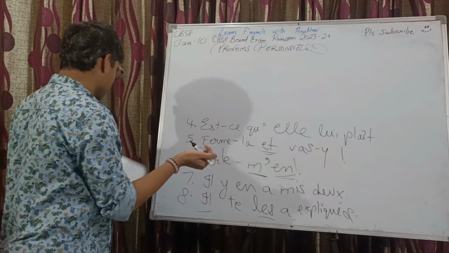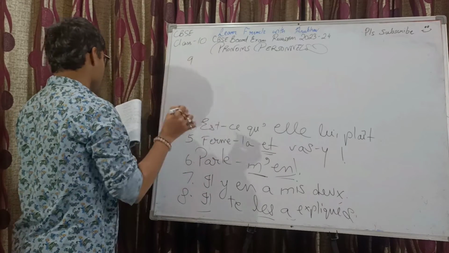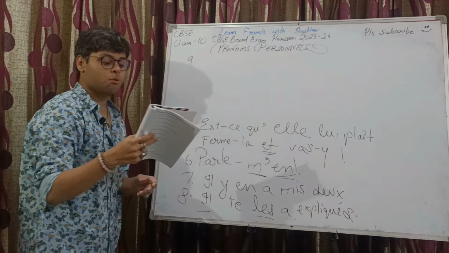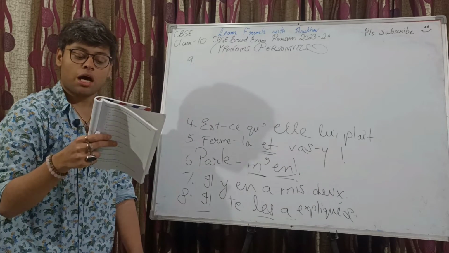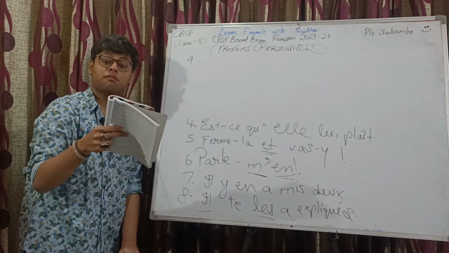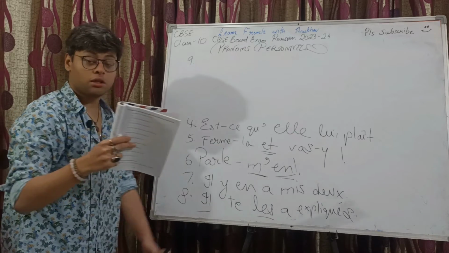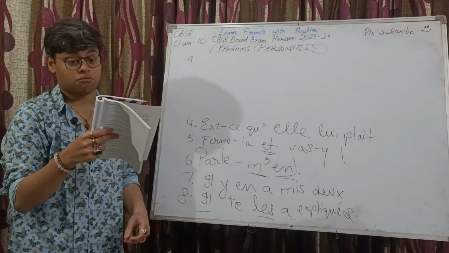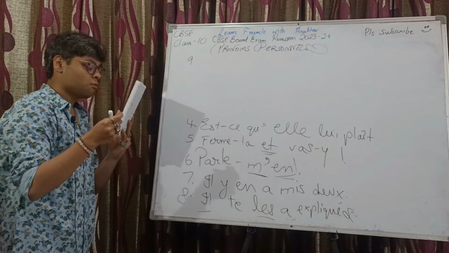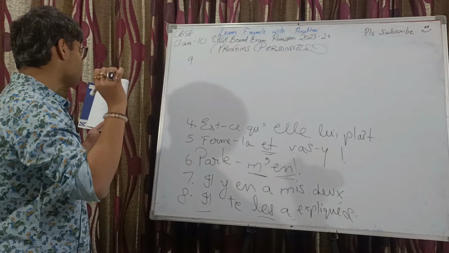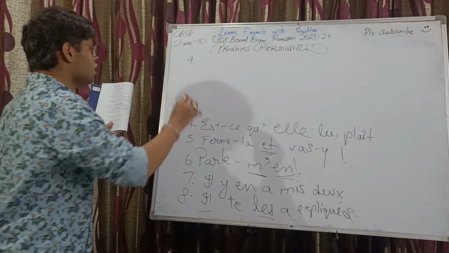These are expliqué, fine. Ninth one we have Elles ont acheté beaucoup de cadeaux pour leur ami. Again, beaucoup de cadeaux. So beaucoup will be retained, okay? Expression of quantity will be retained. But the noun will get replaced, so cadeau will get replaced. Elles ont acheté beaucoup de cadeaux, so elles en ont acheté beaucoup.